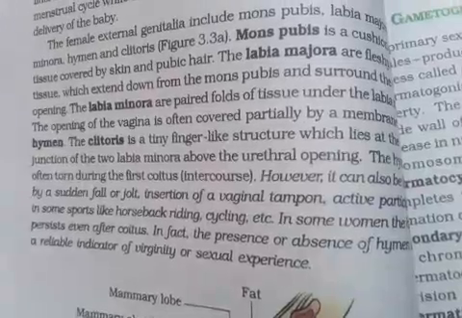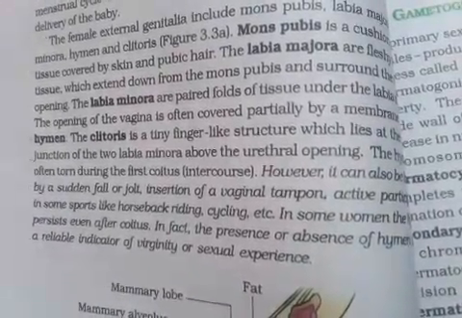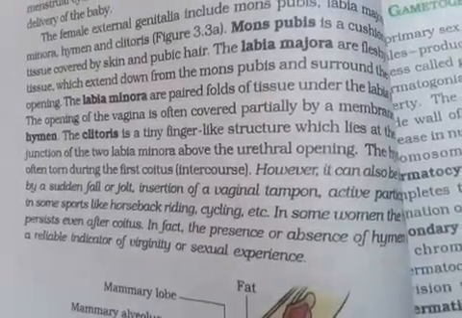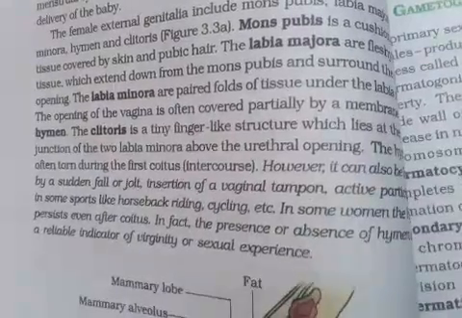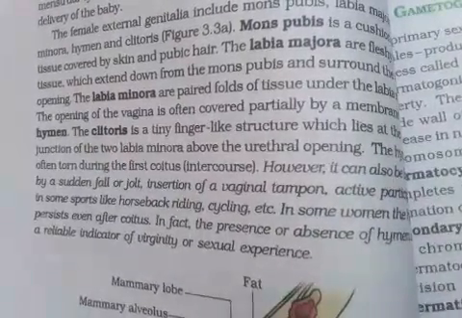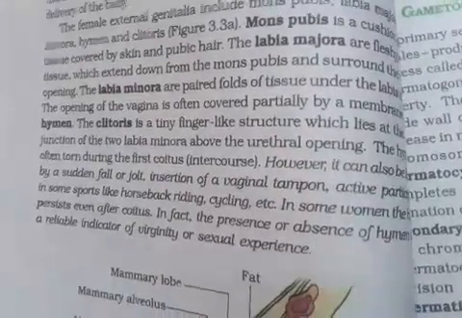Finally, it is the clitoris. The clitoris is a finger-like structure, and it is very necessary. It is a junction between the labia minora above the urethral opening, and it is necessary for activation or stimulation during the course of copulation.